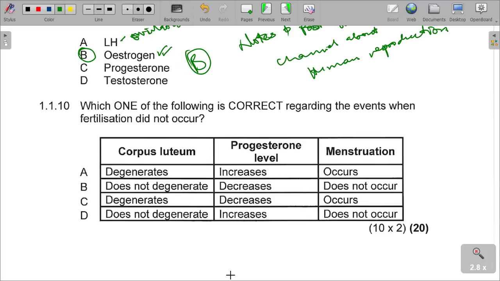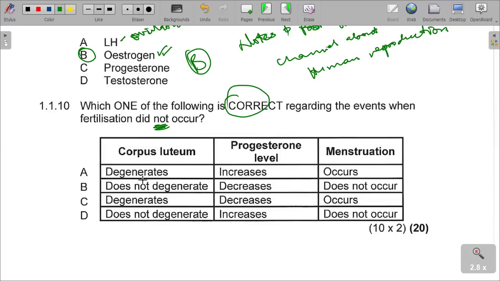The question wants us to look at what is correct when fertilization did not occur. So which one is correct? A, we are saying the corpus luteum degenerates, the progesterone level increases.